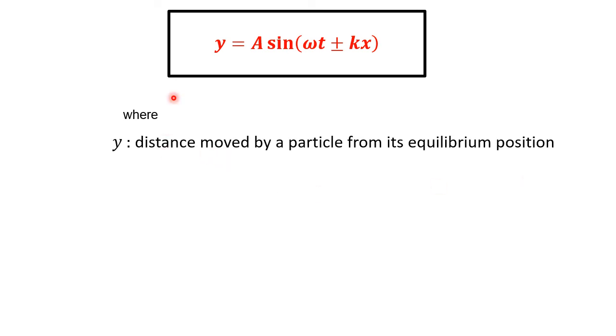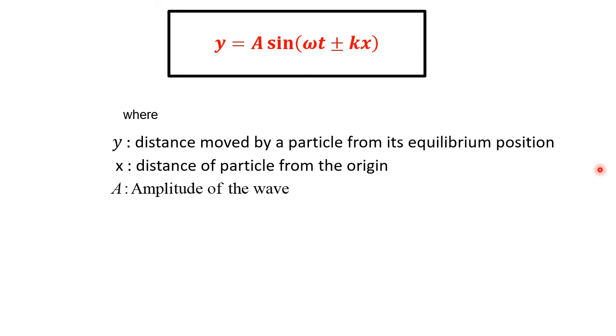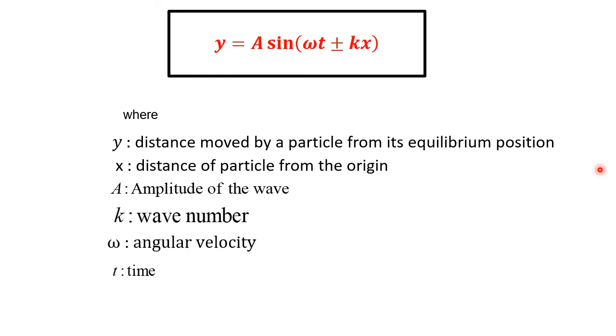Where y is the distance moved by a particle from its equilibrium position, x is the distance of the particle from the origin, A is the amplitude of the wave, k is the wave number, omega is the angular velocity and t is time.